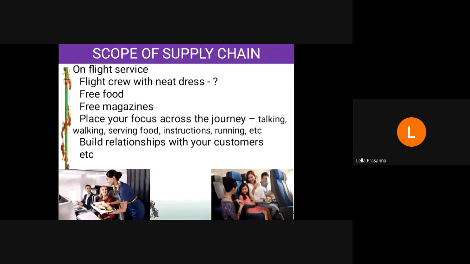Okay, while on the flight, you see the flight crews with neat dress. The host, what we call this, they are with neat dresses and other things. Okay. Some of the flight services like Air India, they are providing the free food also. Not the free food. For the food also, they will collect the money from us, but they are saying that it is free food. Next, you can see lot of magazines inserted in front of you.